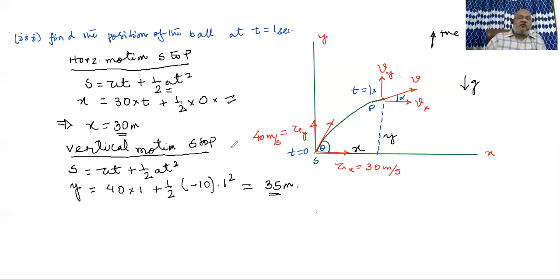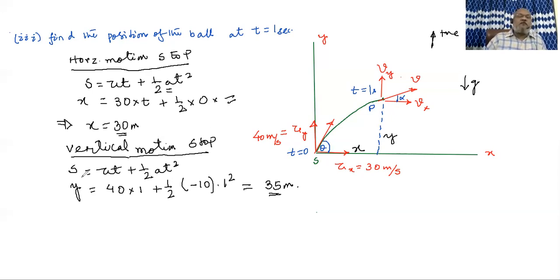Now, again, some of you may be wondering, can't we find out the value of x and y in one go? If you ask me that question, then my answer will be yes. We need not divide the motion into two parts, horizontal motion and vertical motion. If you take the complete motion, you will also be able to find out. But mind it, that doesn't mean that the study of motion by dividing horizontal and vertical way is useless or something like that. They have got their own benefit.